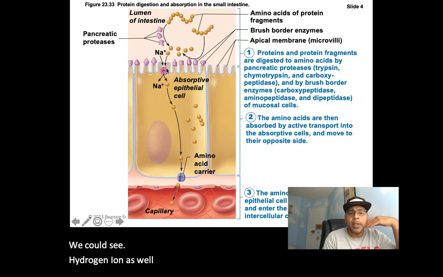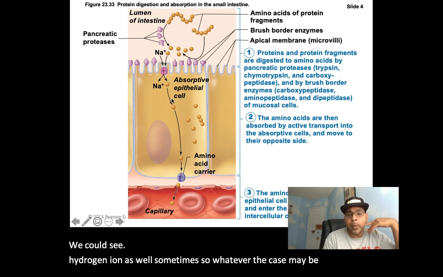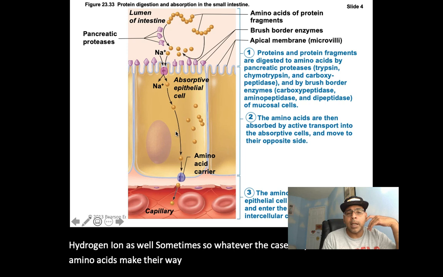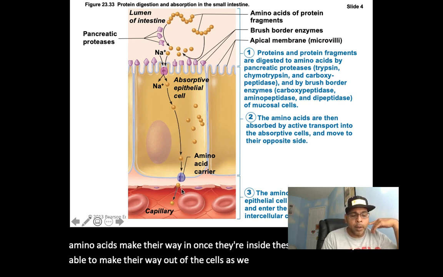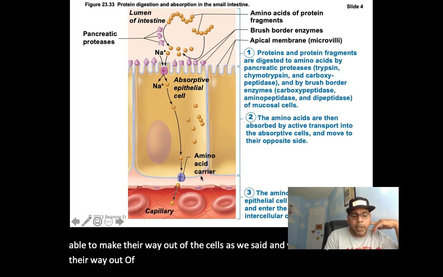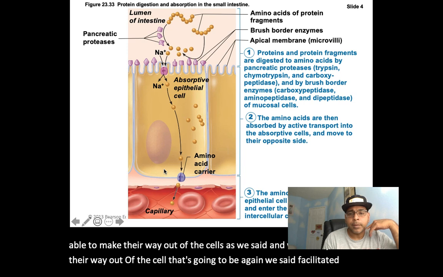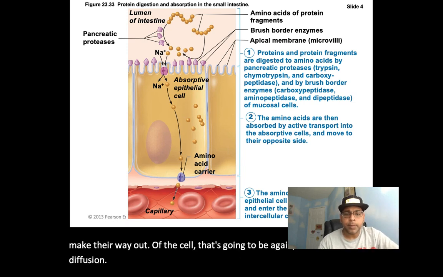Whatever the case may be, those amino acids make their way in. Once they're inside these cells, they're able to make their way out of the cells, as we said, by facilitated diffusion, and they'll make their way then into the capillaries.